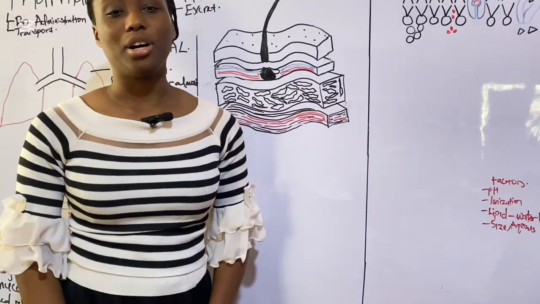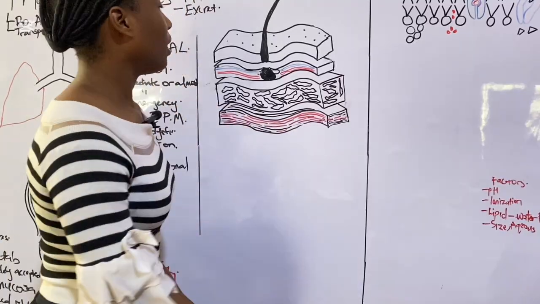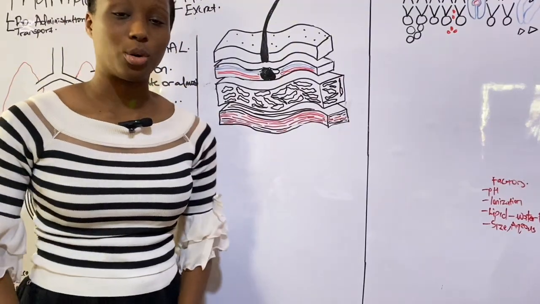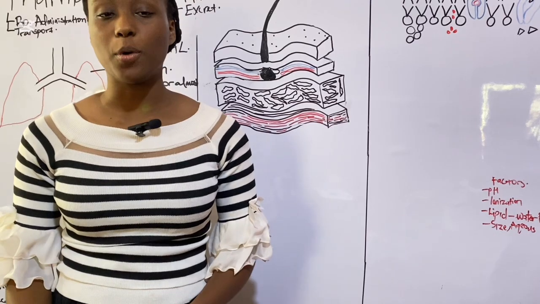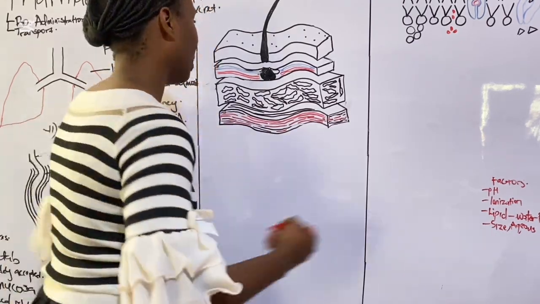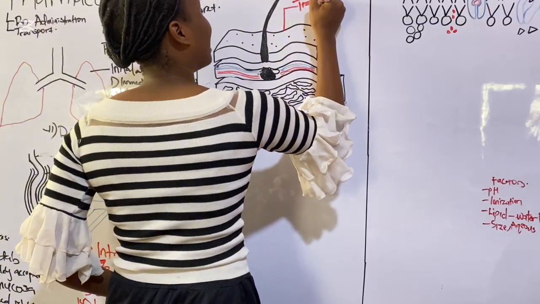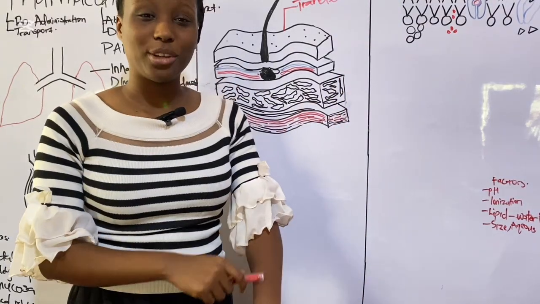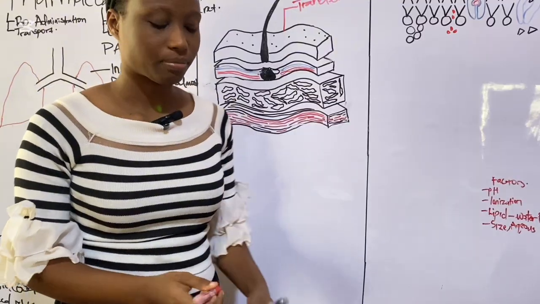We are going to talk about the three final parenteral routes of administration. As you can see, this is the diagram of the layers of the skin. So that means that these last three routes involve the skin. The first route is the transdermal route of administration. The transdermal route is the administration of drugs on the topical layer of the skin, such as ointments or creams, to the visible layer of skin.